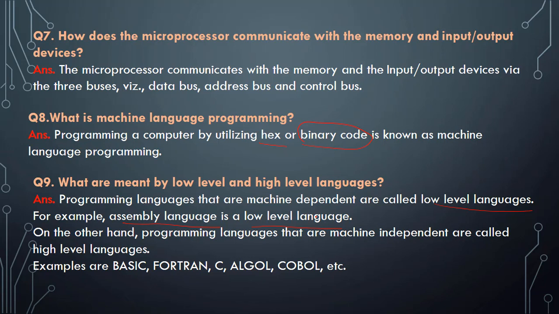On the other hand, programming languages that are machine independent are the high level languages, such as BASIC, Fortran, C, Algol, etc. These codes can be run on many different machines.